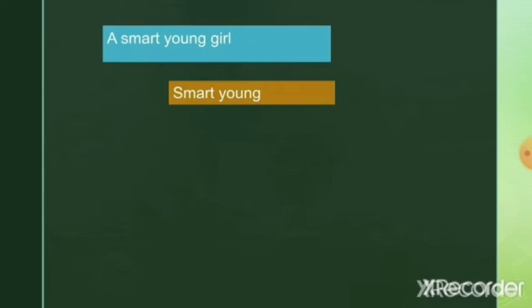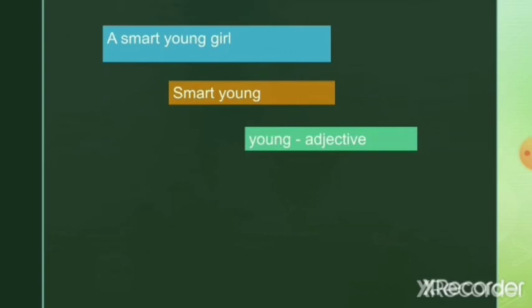For that, what you have to do is, first you need to check which is the adjective that comes next to the noun, that is close to the noun. Here, young is the word which comes next to the noun girl. So, young is the main adjective. The other word or the other adjective which is far away from the noun is smart.